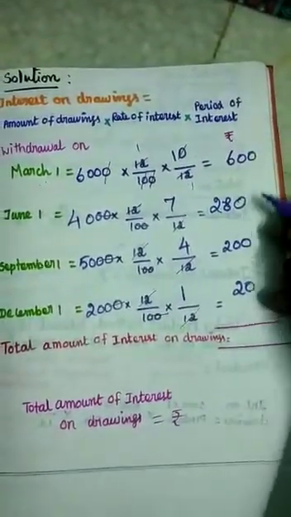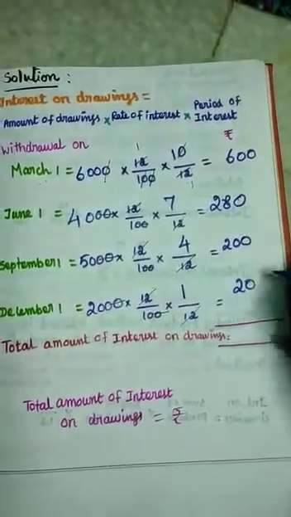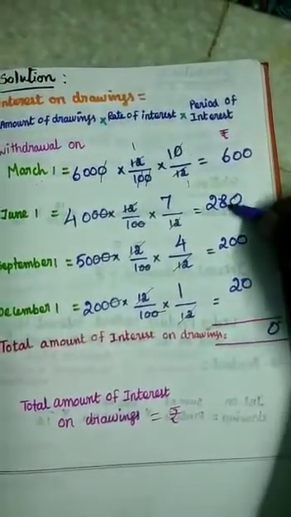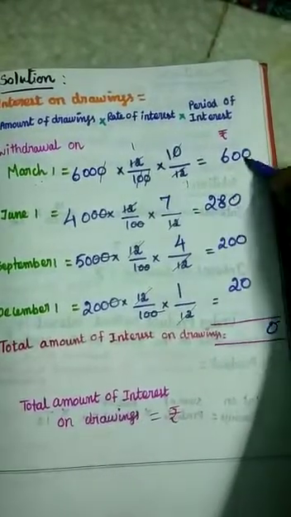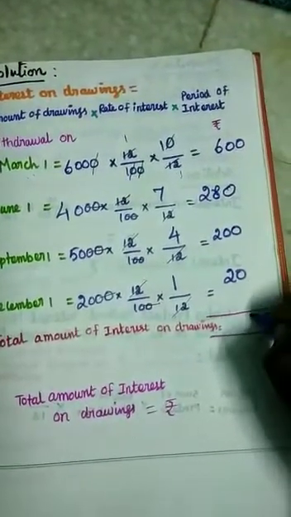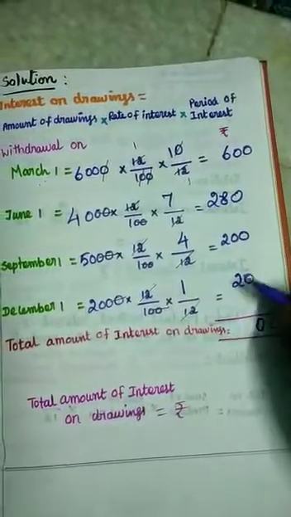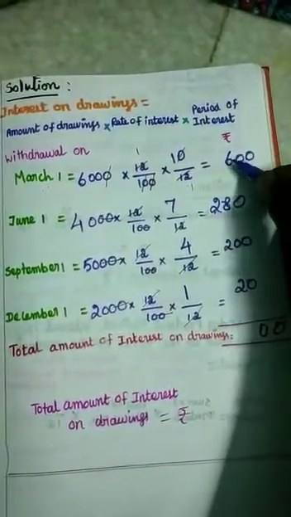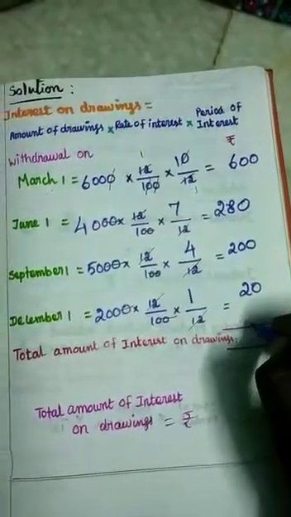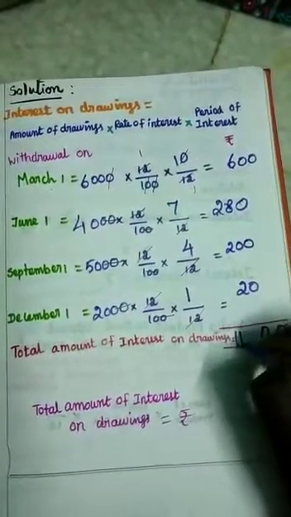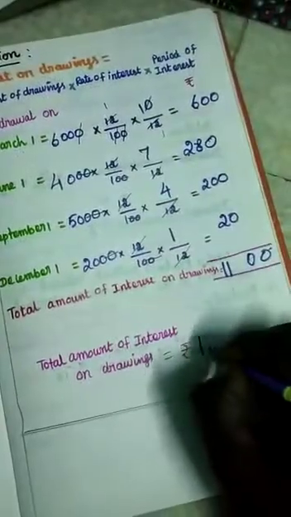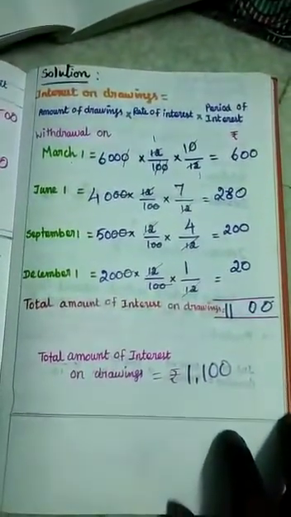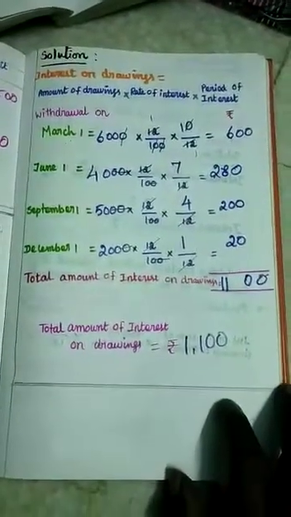Now we can add it together. 0, 0, 0, 0. Then the second column: 2, 8, 10, 0. So 0 is placed here and 1 carried. The third column: 3, 3 plus 2 is 5, 5 plus 6 is 11. So interest on drawings is rupees 1,100. The total amount of interest on drawings is 1,100.